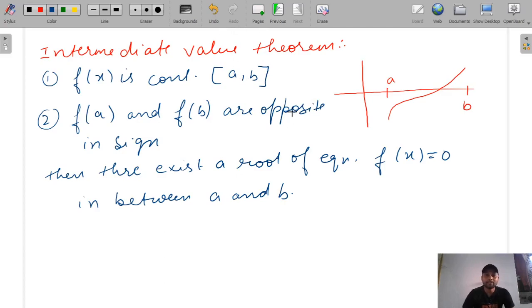So we have studied the different theorems. For today's lecture we will stop here, because this was the introduction class for calculus and we have studied limits, differentiation and various mean value theorems. In the next class we will study Taylor series and other things, and we will solve various questions also.